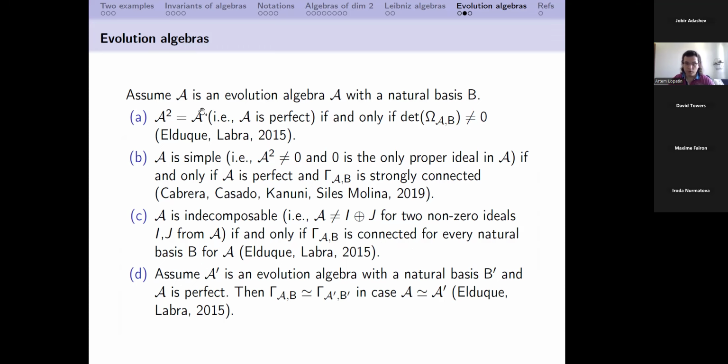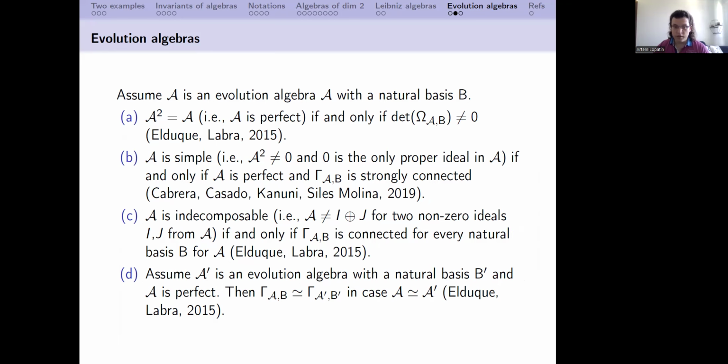So if we have here an evolution algebra A, and an additional algebra A prime, which is also an evolution algebra, together with some natural basis B prime, and we assume that our algebra A is perfect, then the graphs of algebra A and algebra A prime are isomorphic, if the algebras are isomorphic. Essentially speaking, it means that if we have one and the same algebra A and two different natural bases, and our algebra is perfect, then these graphs are the same graph.